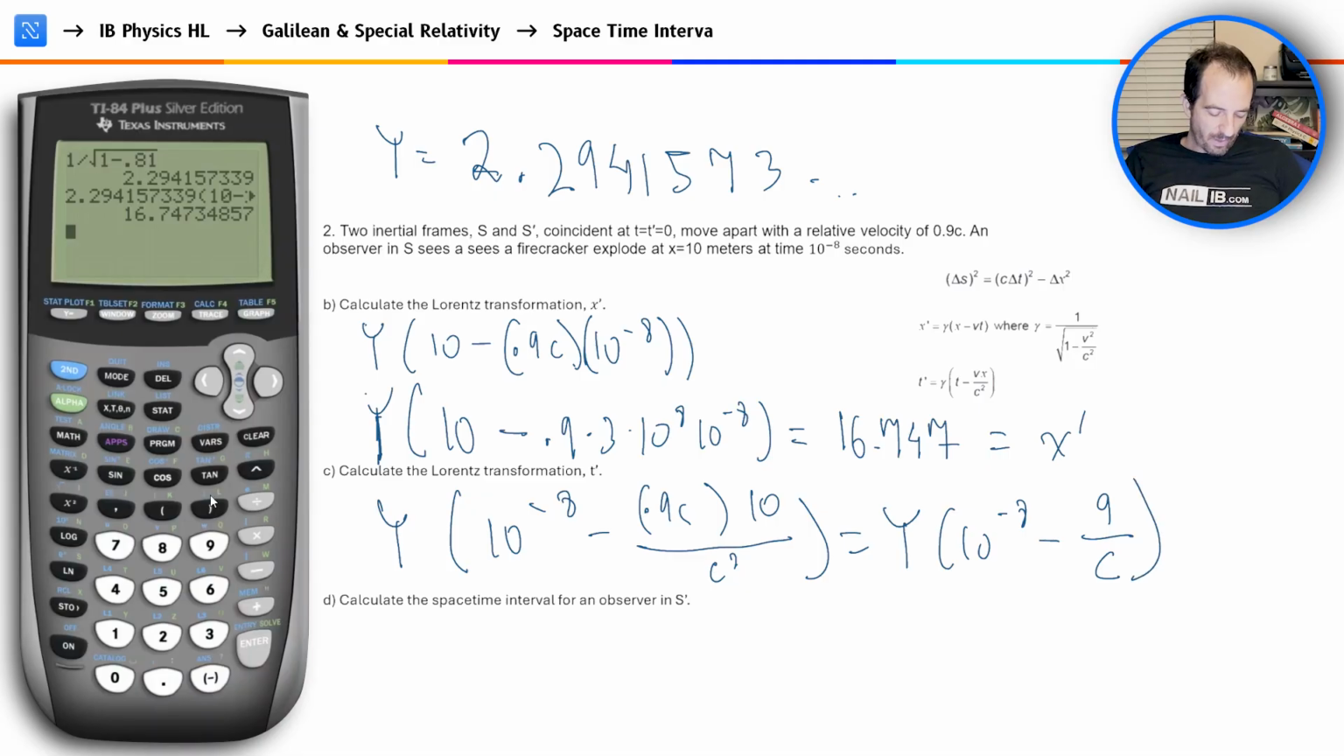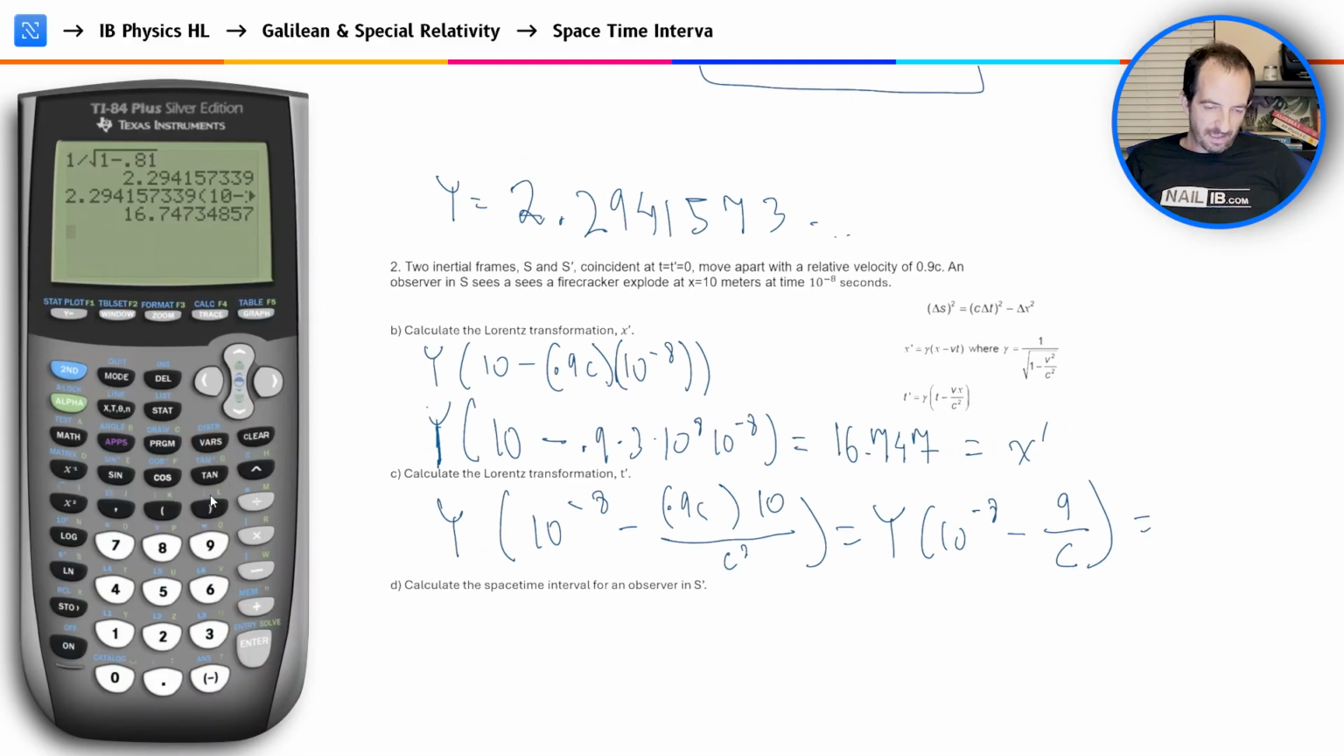And let's see what this comes out to for our time dilation. So the time dilation is going to be, let's take a look, we have the Lorentz factor again, times 10 to the negative 8.